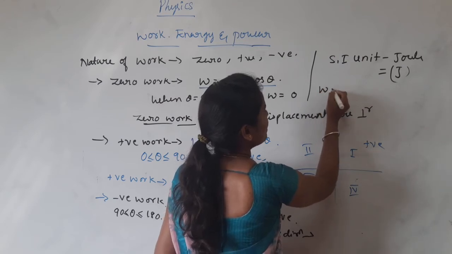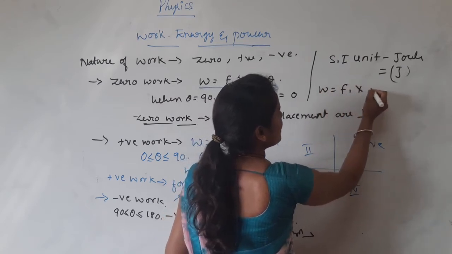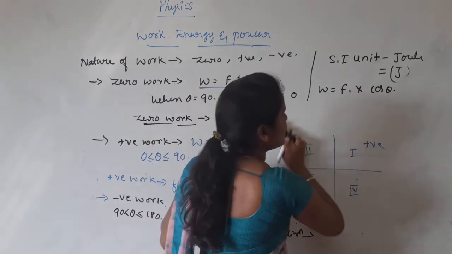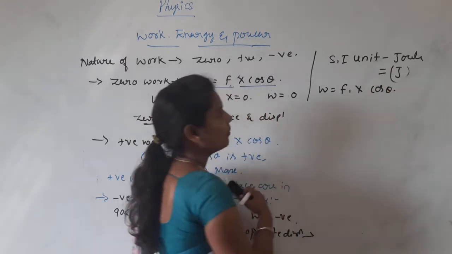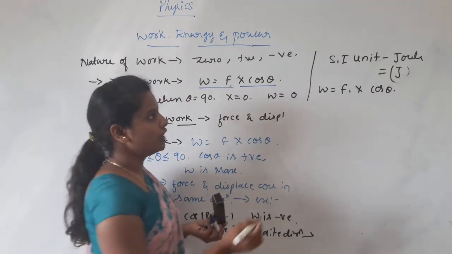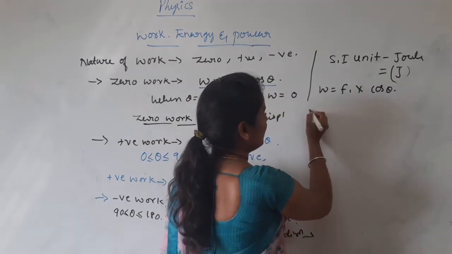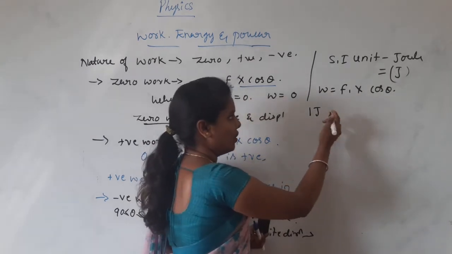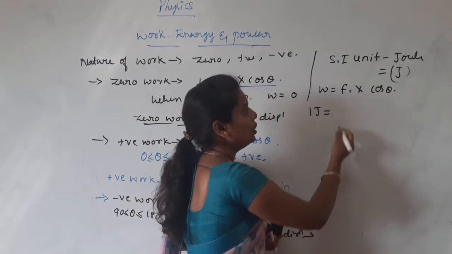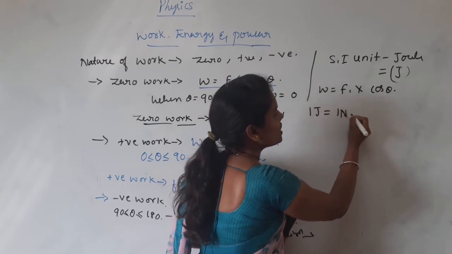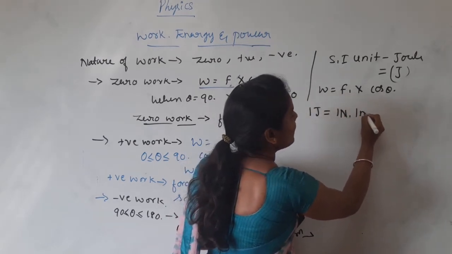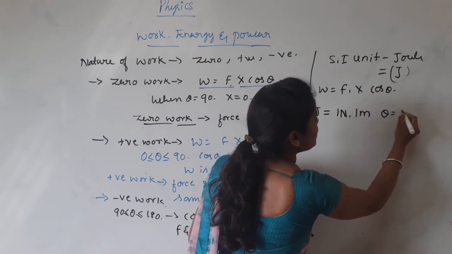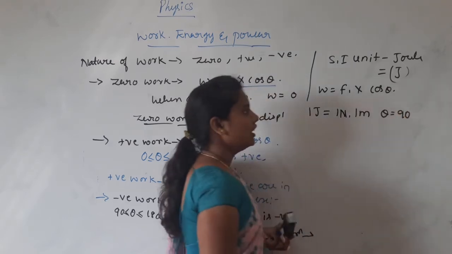Work equals the product of F, X and cos theta. From this expression we need to define the unit of work. One joule of work is done when 1 Newton of force produces 1 meter of displacement at an angle theta equal to 90.